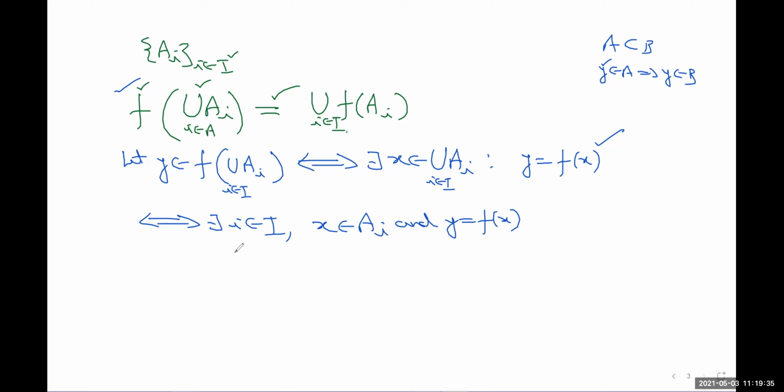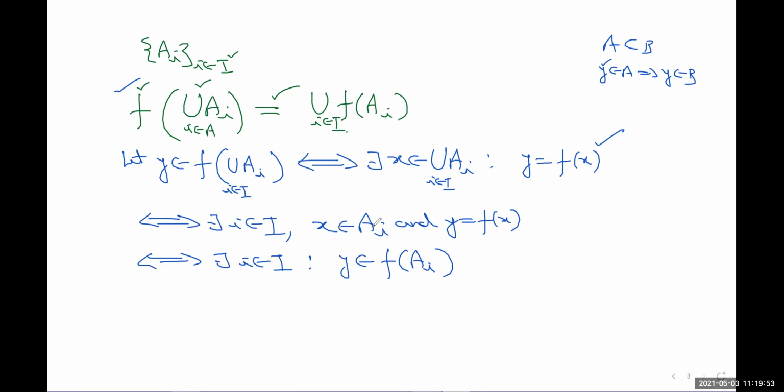Now, since y is equal to f(x), I can also say that there exists i belonging to the index set such that y belongs to f of A_i.